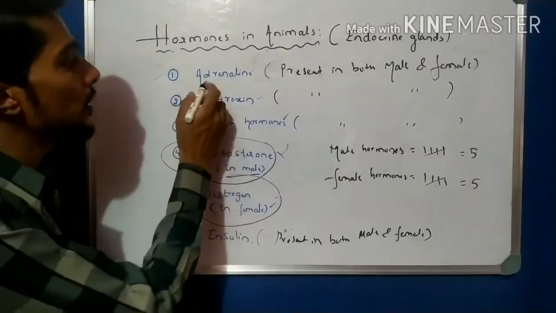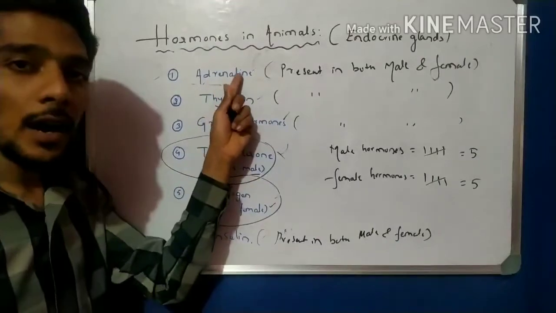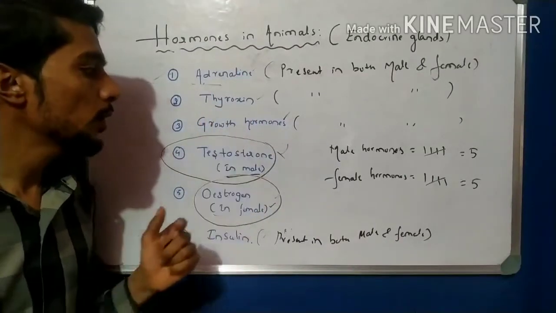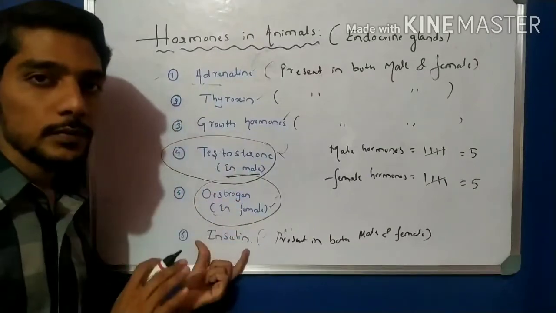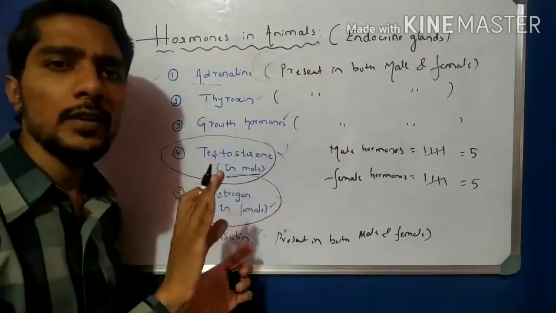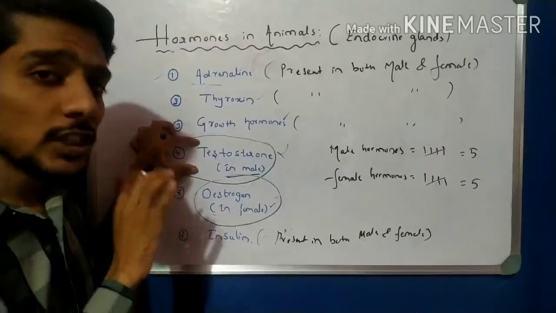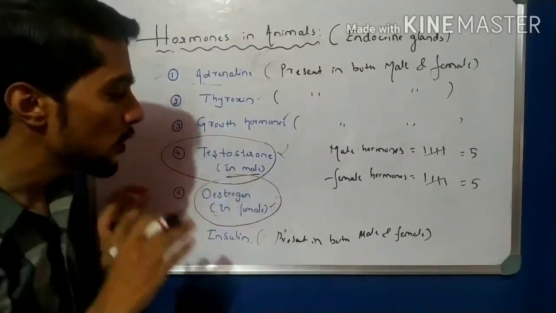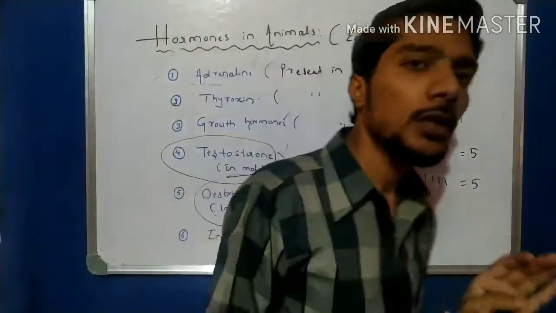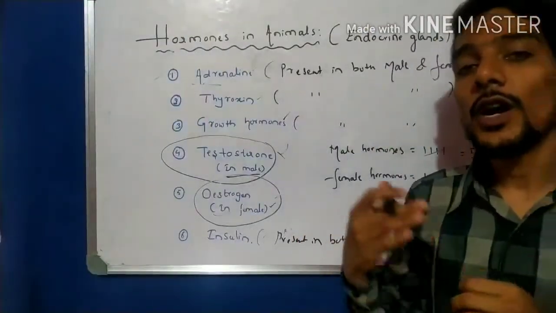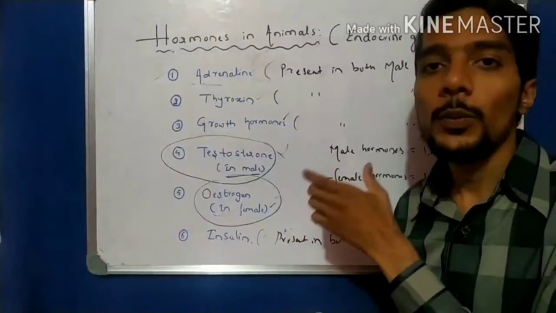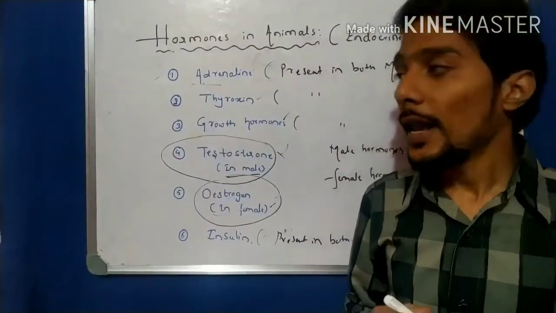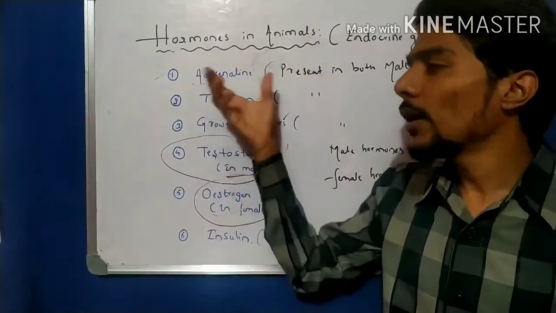So again I repeat, the first hormone is androgen hormone, then thyroxine hormone, growth hormone, and insulin. These are common for both male and female. And testosterone is only for male and estrogen only for female. So these are, students, the hormones, the secondary way of control and coordination in human beings. That is called the endocrine system. Okay, let us now start to learn about them one by one.